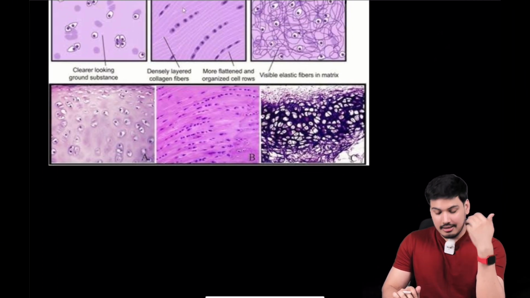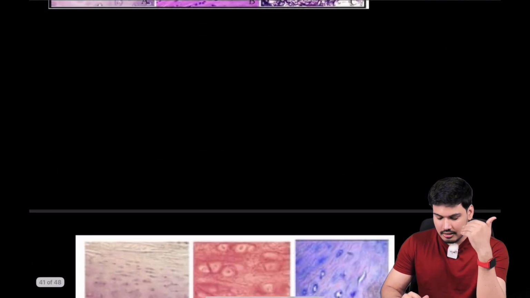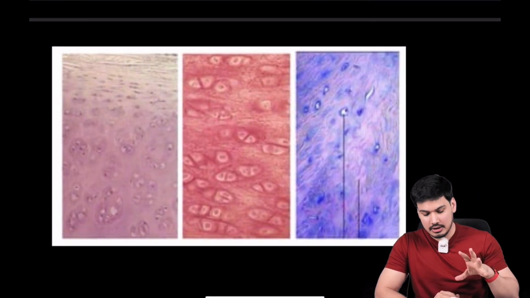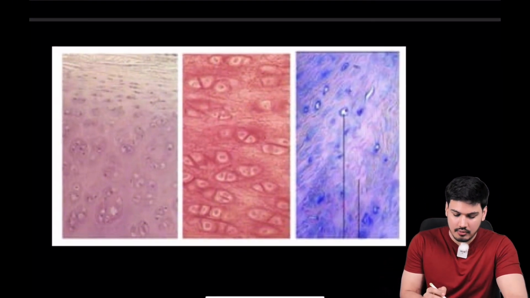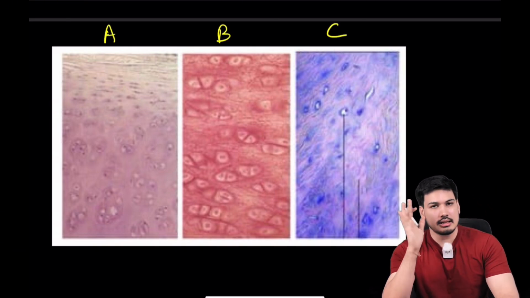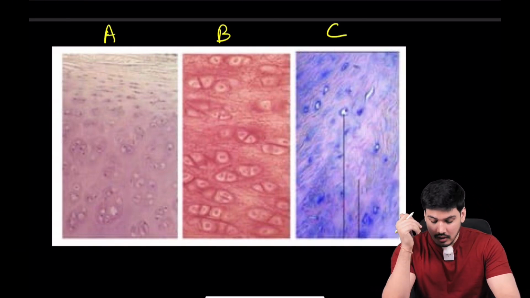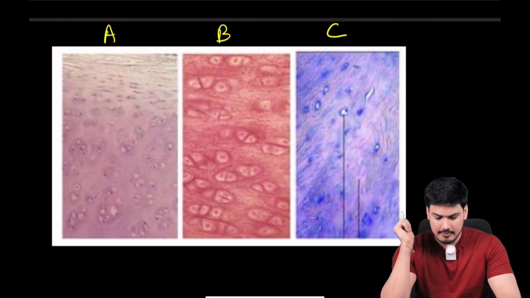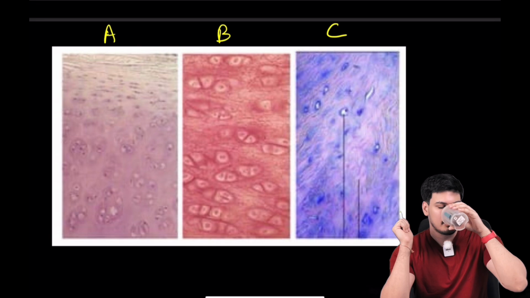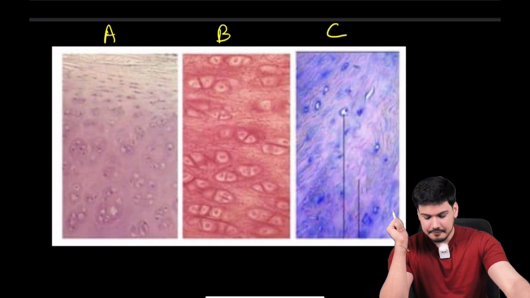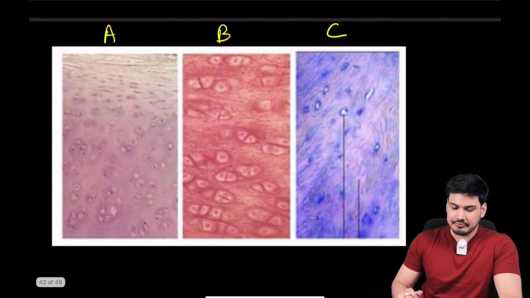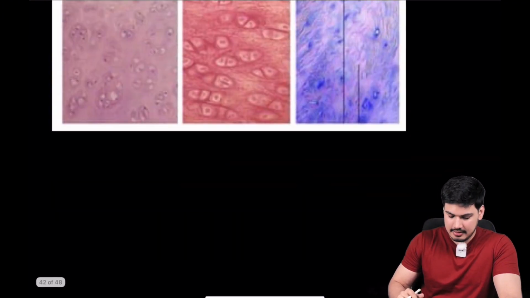We are still not done. Let's see another kind of pictures that they show you. Now I'll give you 2 seconds, okay? You tell me which one is what. If I ask you what is A, what is B, what is C, you should answer this wherever you are sitting and watching this video. Answer this, and then maybe have some tea. Yes, by now the answer should have come. Ready? Let's see the answers.